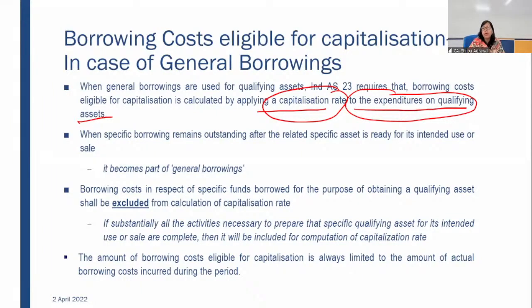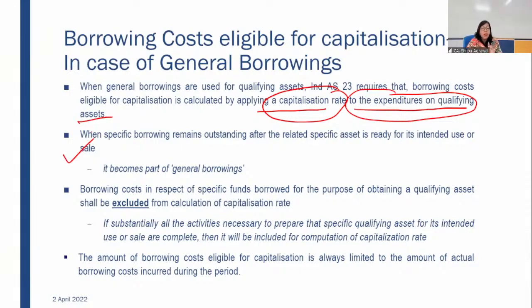This is very important. You have to consider when it will be considered as general borrowing. By the time the asset is ready for its intended use or sale, if a substantial period of time has lapsed, after that, that borrowing, if still outstanding, will be considered as general borrowing. If you repay it after 2 years, there is no consideration whether it's specific or general. So it is to be considered as general only when it is outstanding after 2 years. Fine, this point is clear to you.